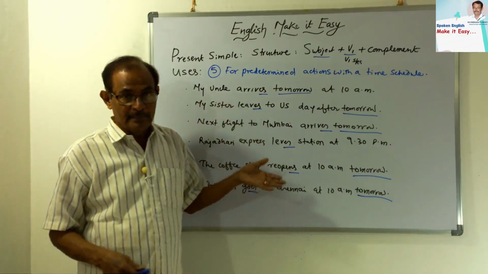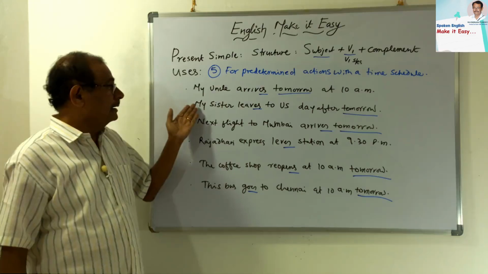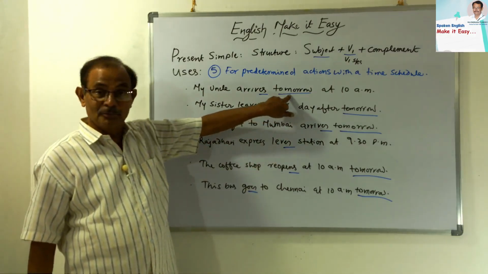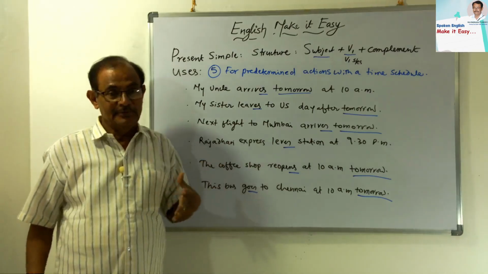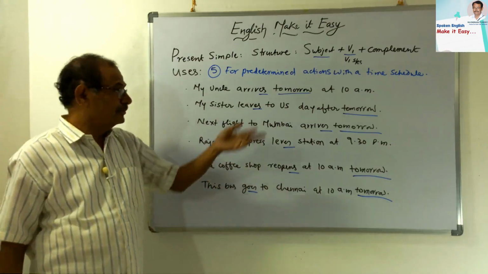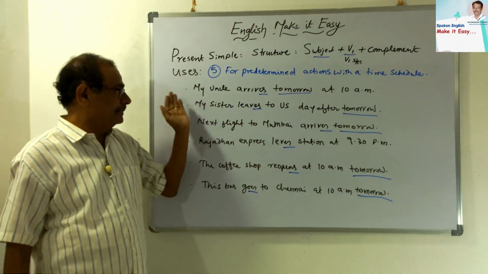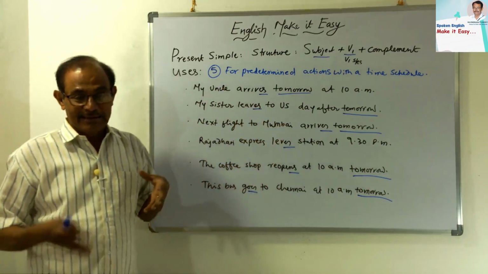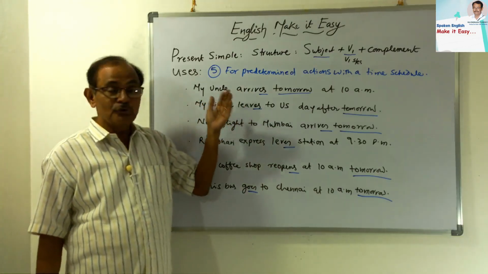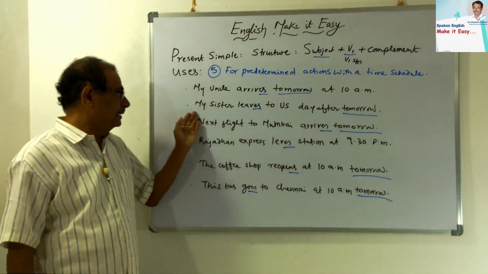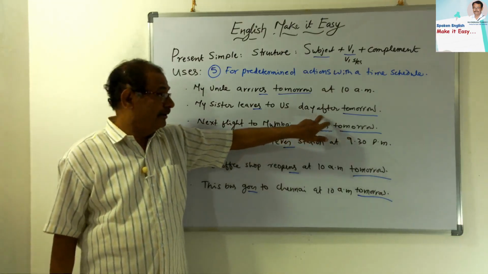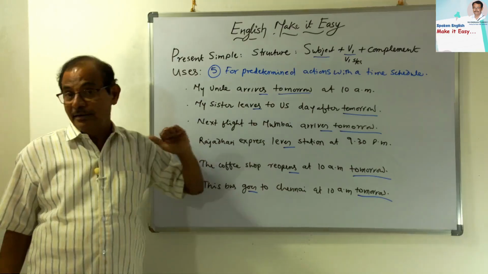Let us go through the details and the sentences. My uncle arrives tomorrow at 10 a.m. See the time clause here: tomorrow. So sir, you told me that this is a simple present, how can you use the future time clause? Tomorrow is a future time clause, but for predetermined actions we can comfortably use the simple present. So these are the examples. My uncle arrives tomorrow at 10 a.m., and similarly, my sister leaves to US day after tomorrow.